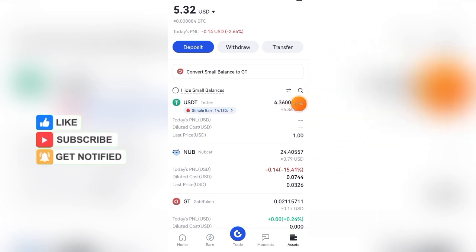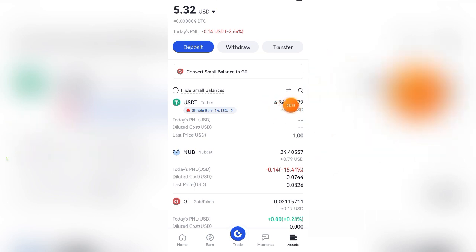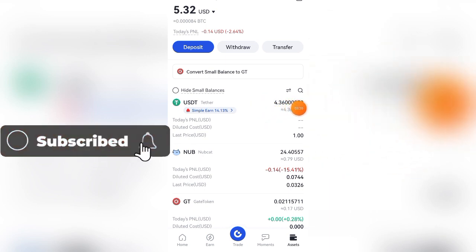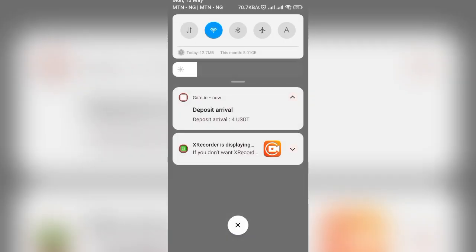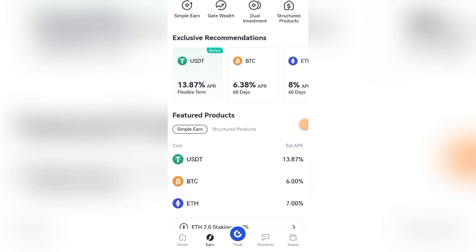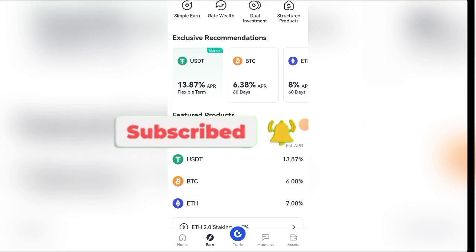If I swipe down, you're going to see the message I received from this platform that 4 USDT have been deposited. Let me swipe down. You see it, deposit arrival 4 USDT. So that is how you're going to withdraw your money to your exchange.